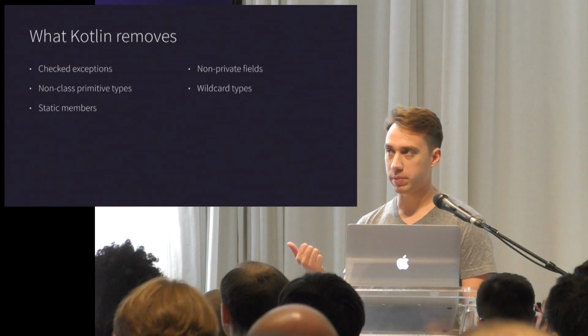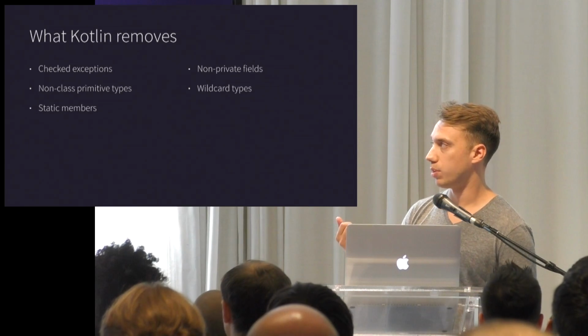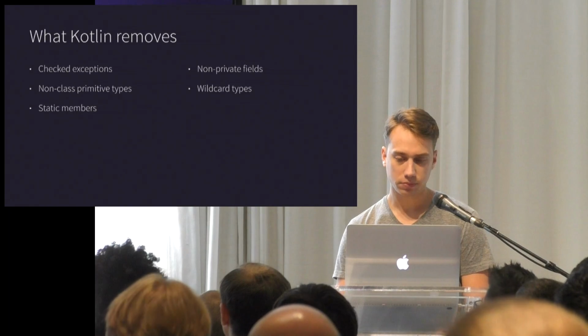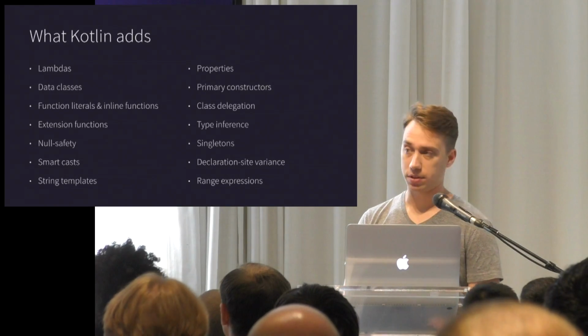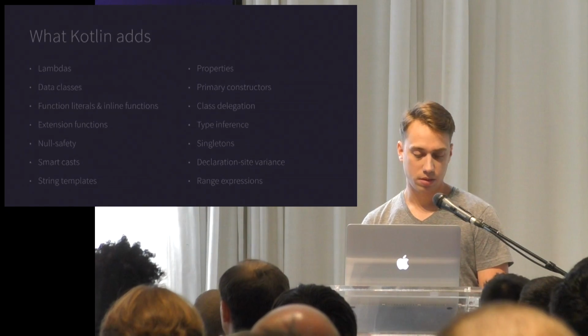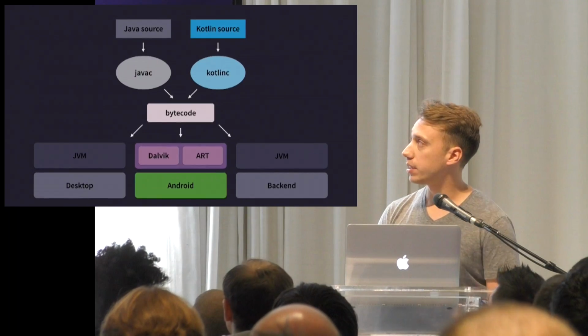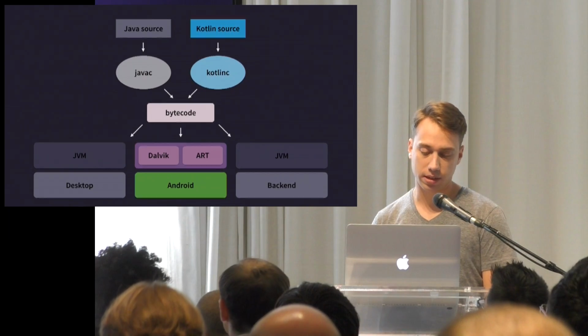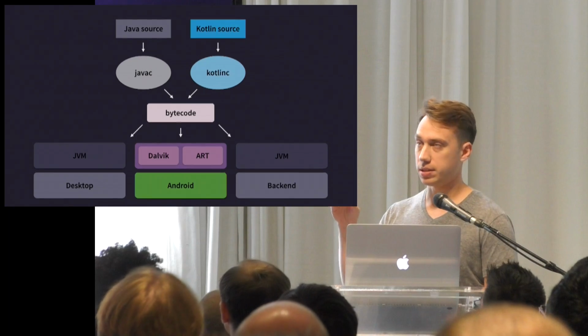For pretty much all the issues that we just went over, Kotlin just removes those features. And then it adds a whole bunch of other features. And we're going to cover most of these later. Kotlin can keep moving forward with the JVM ecosystem because it doesn't have any restrictions.